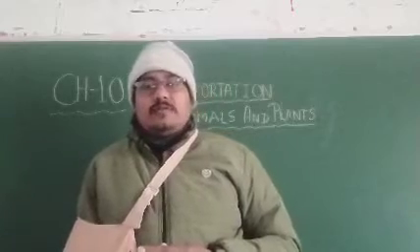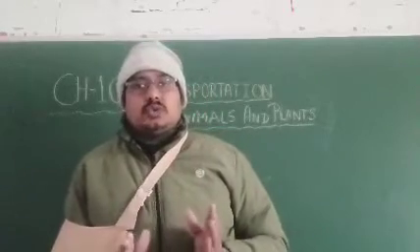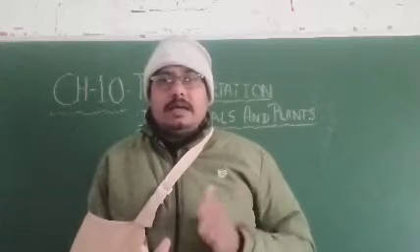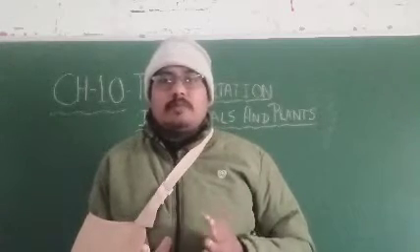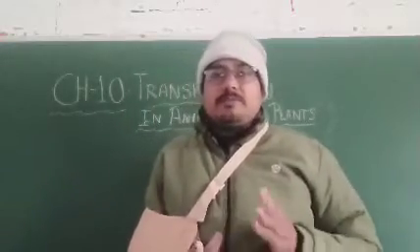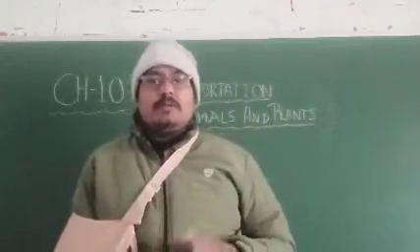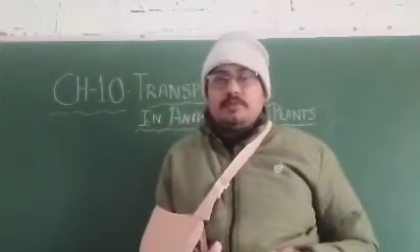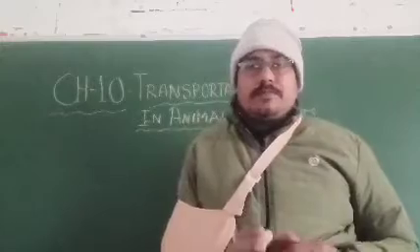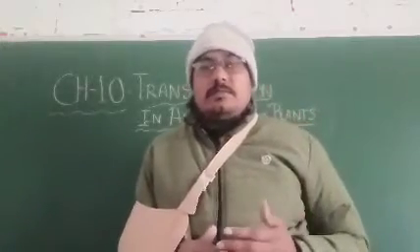So xylem and phloem are the two vascular systems, two tubes that help. One helps to conduct water, and the other carries the food materials after photosynthesis. The food that has been prepared is transferred to different parts of the body with the help of the phloem tube. Okay, student, this is the transportation system in plants.